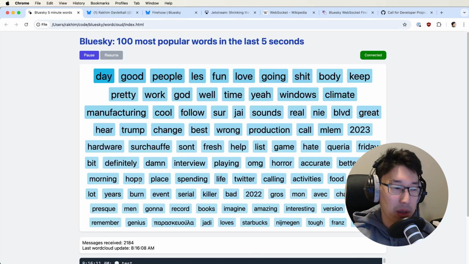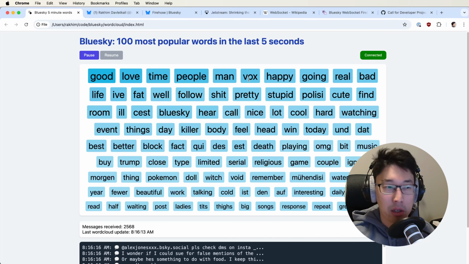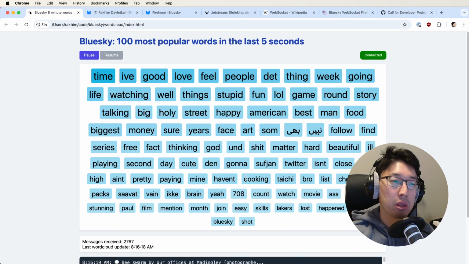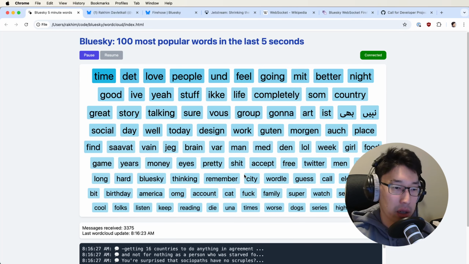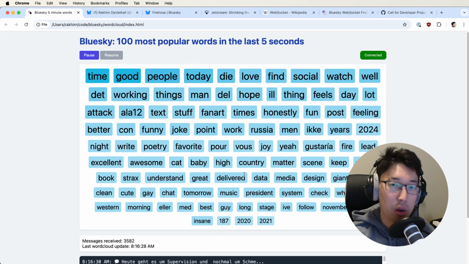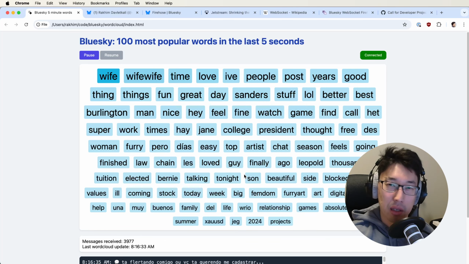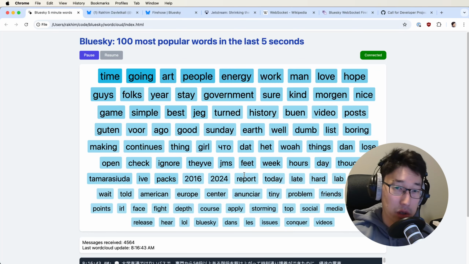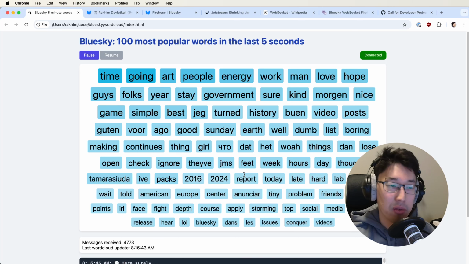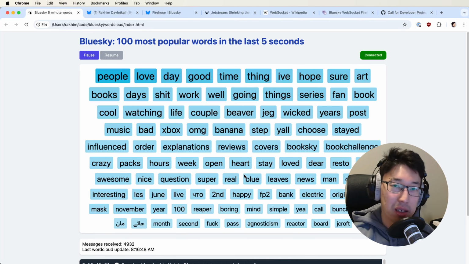Now I'm thinking a more interesting thing would be to actually have a backend and to store these trends. Now imagine being able to scroll back into the history to any hour of the day of the past and find out what are the most common words that the whole network has been using. It's kind of like Google Trends, right? You know, this thing where you can put some words and show how popular that word was in Google searches over time. This is kind of like that, but it's what people were talking about.